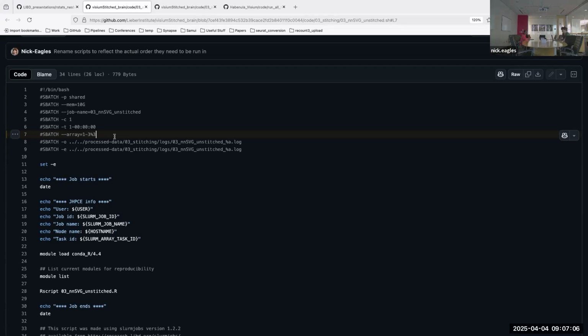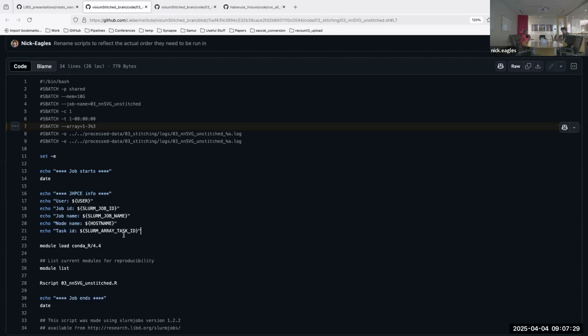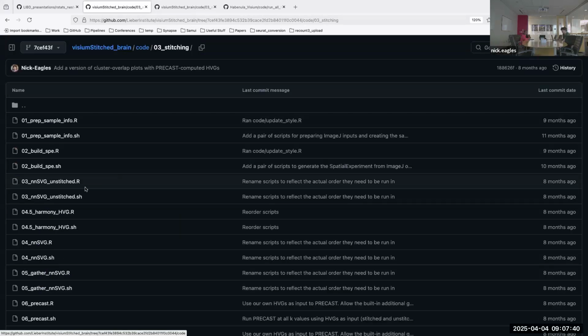The way this works is, we have 3 different tasks, like I said, and this shell script will get executed 3 times. The only real difference is the SLURM_ARRAY_TASK_ID environment variable. That will be 1 in the first task, 2 in the second, and 3 in the third. And then, since we do a lot of analysis, this shell script will typically invoke the main analysis that we'll be doing inside R. So just to go to that.